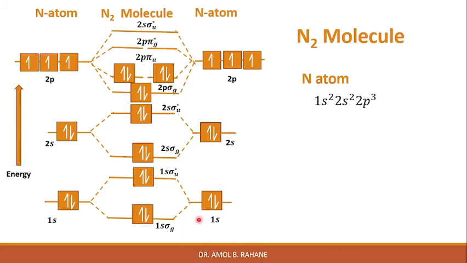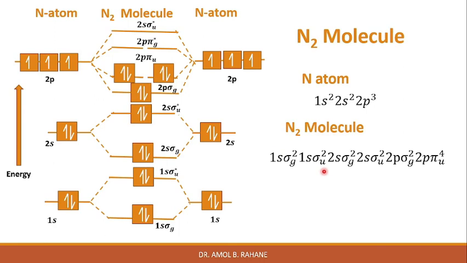These electrons will go into the 1s sigma g, 1s sigma u star, 2s sigma g, 2s sigma u star, and then the remaining electrons, 3 from each atom's 2p orbitals, will go to the 2p orbitals. In the case of 2p sigma g, there are 2 electrons, and in the case of 2p pi u, we have 4 electrons.